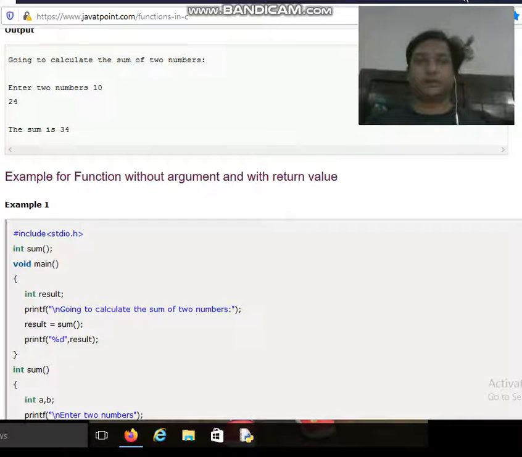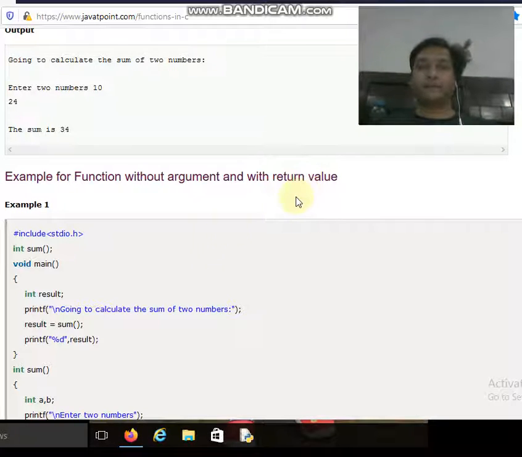Good morning, students. Let us discuss the functions without argument and with a return value. Without argument means without passing any values, without passing any parameters. And return value means a function is returning some output to the calling function. So let us have an example quickly.